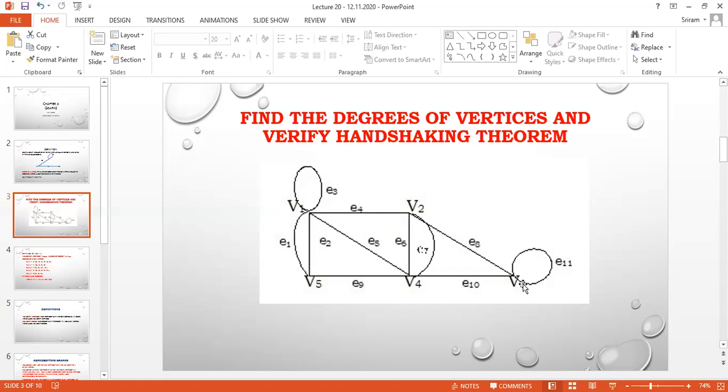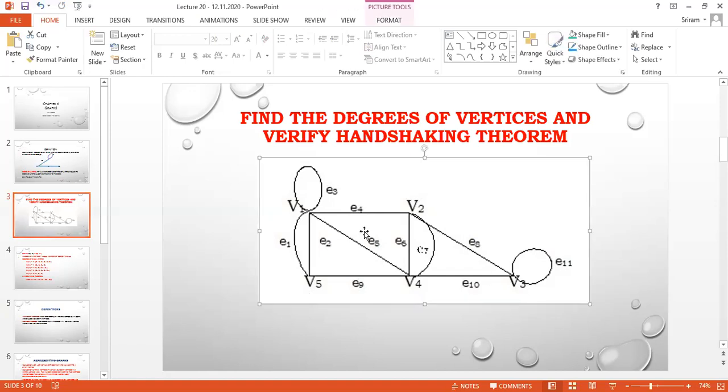But when I take V3, there is no direct line between V1 and V3. So V3 is not adjacent to V1.